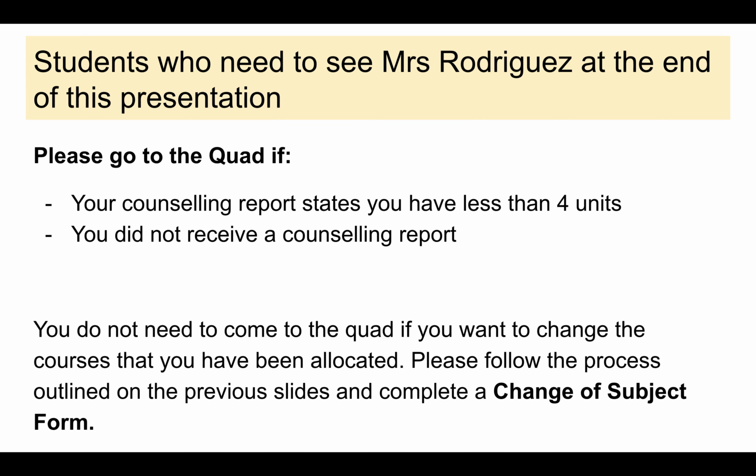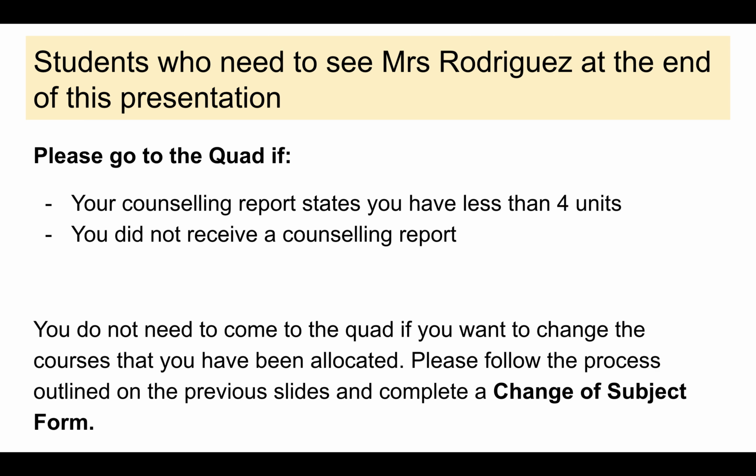So some students may need to see me at the end of this presentation. So can you please go to the quad if your counselling report states that you've got less than 4 units? That means you need to find another elective. Or if you did not receive a counselling report, can you please come to the quad and we can sort these issues out.